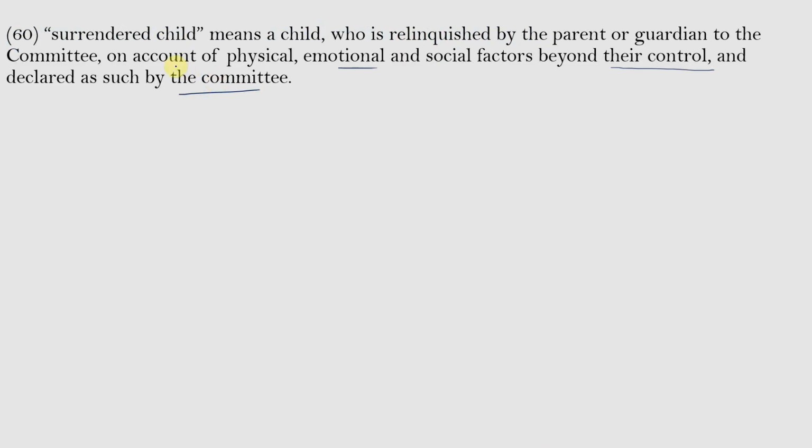Now let us understand the general principles of care and protection under Section 3. These are the general principles which shall be followed by the Juvenile Justice Board and also in the process of adoption of a child in need of care and protection. So in both the cases, that is during the trial inquiry of the child in conflict with law and also during the adoption process and providing any facilities to the child in need of care and protection, Section 3 provides the principles that shall be followed.